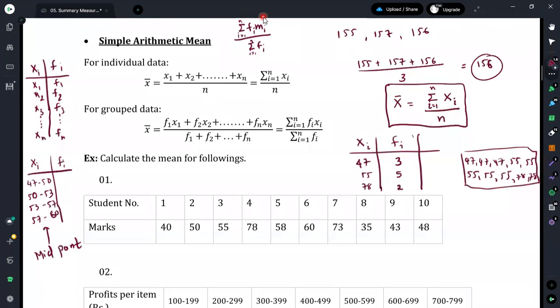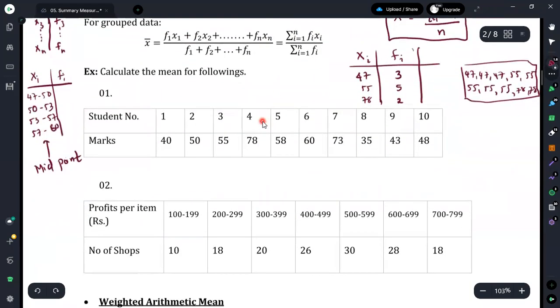In a situation like that, we have to obtain the class midpoint to consider as a generalized, or reasonable, value for the class. Therefore this is the common equation that we can apply for grouped data, whether xi is given as a single value or as a class of values. If we see classes of values, we have to take the class midpoints and continue the calculation using this equation. This time, instead of xi, we are using the class midpoint value.